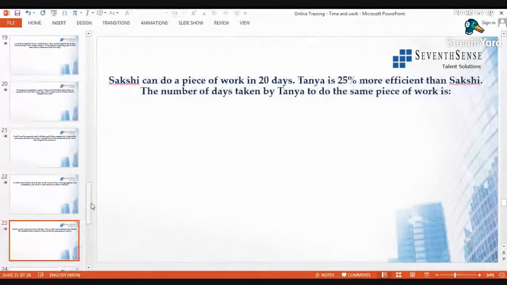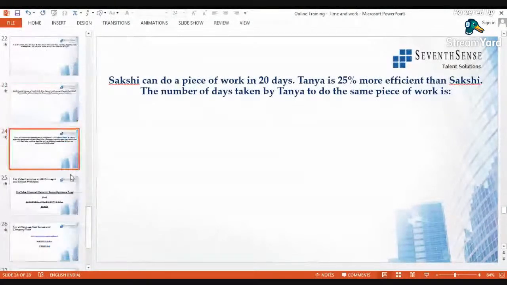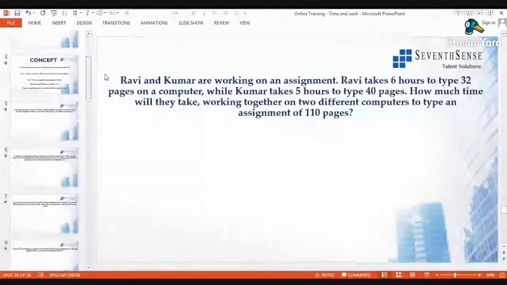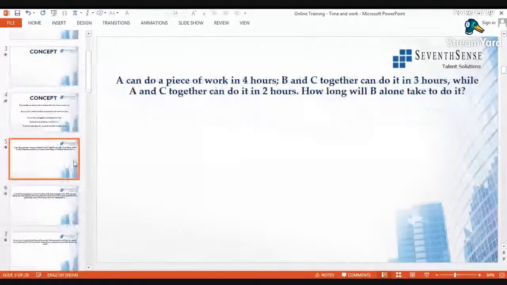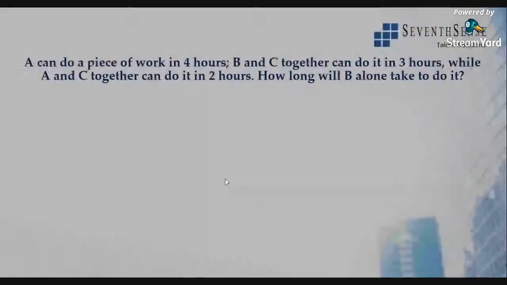%, more efficient. Okay, Sakshi. Okay. We'll just go ahead with the type of question. I think if you know the concepts, we'll just jump into it.